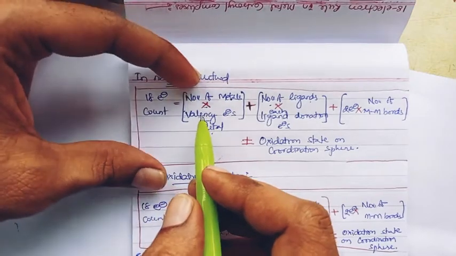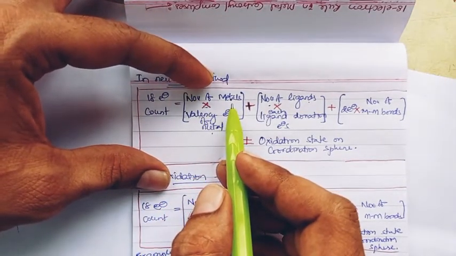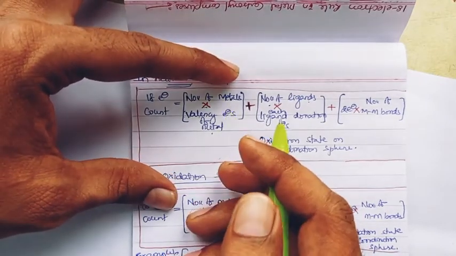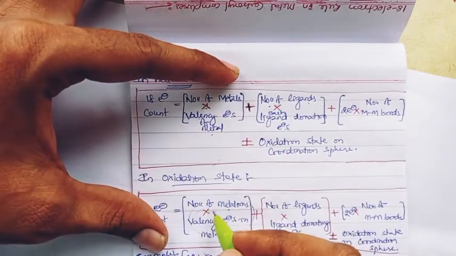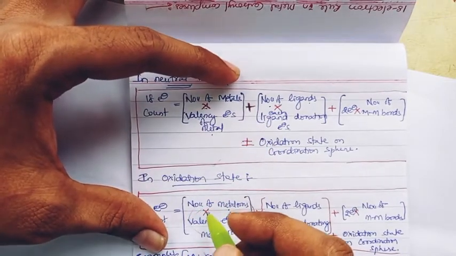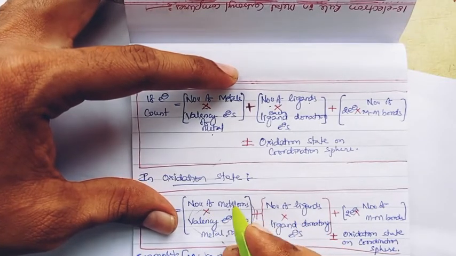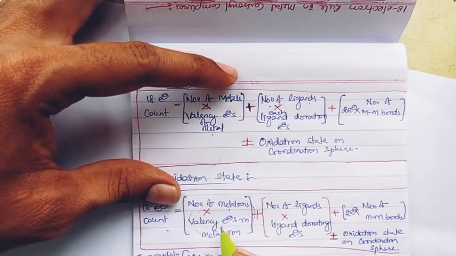In the neutral method, it requires only the metal. There is no requirement to exactly know the metal ion in the metal complex. But in the oxidation state method, we should know the oxidation state of the metal ion in the complex. Then only can we go through this with the oxidation state method, right.